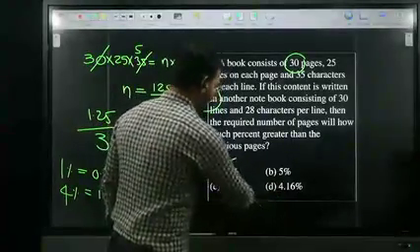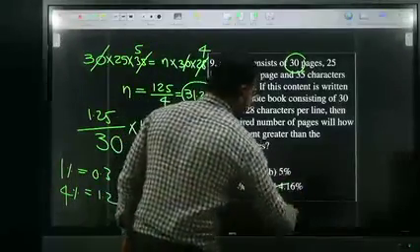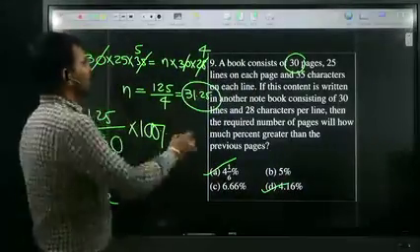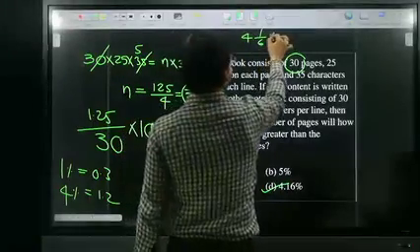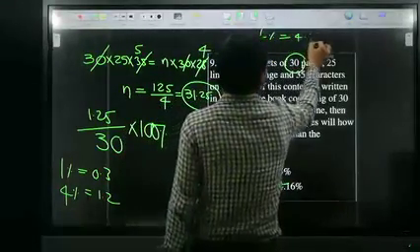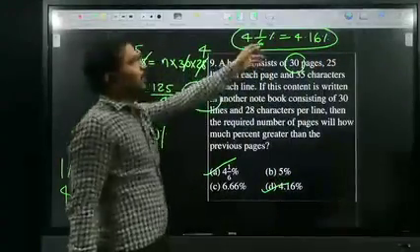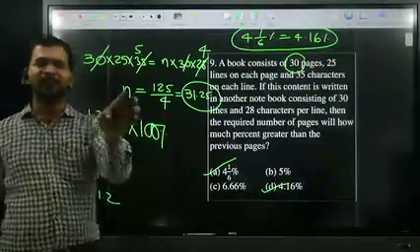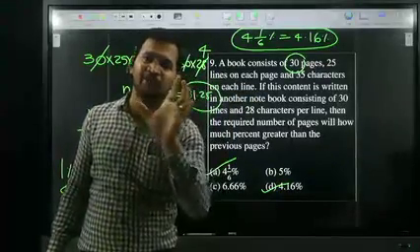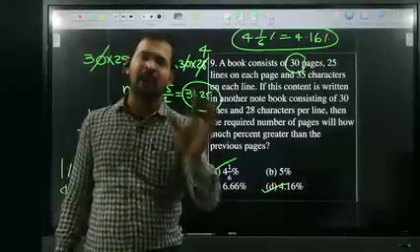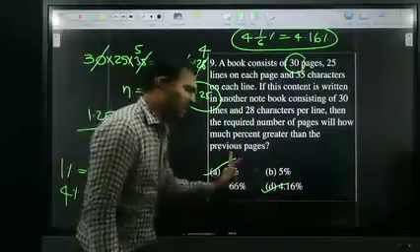Here 4 1 by 6 and 4.16 are both the same. Both are right answers, both are equal. But whenever the options are like this, which one should you give preference to? The mixed fraction is the correct value, the accurate one. The approximate answer is the decimal value. All of you clear? Both are right answers.